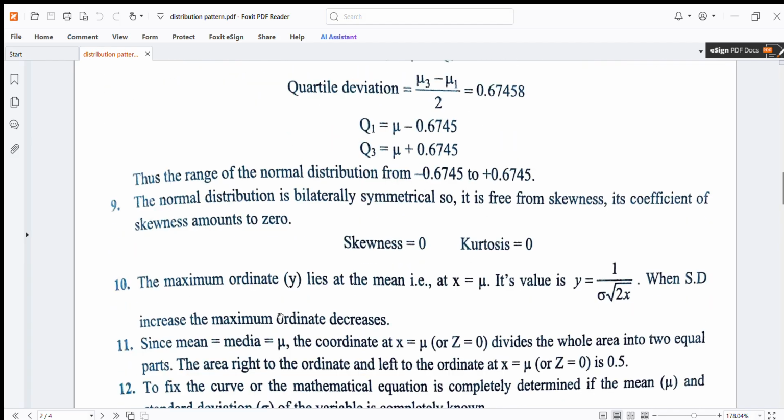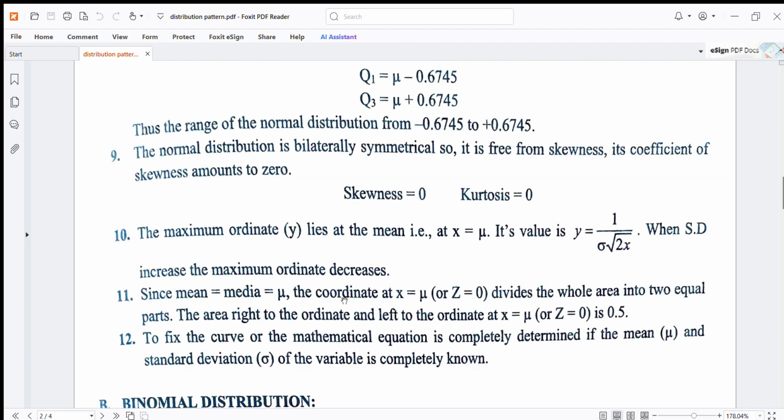The maximum ordinate y lies at the mean, i.e. x is equal to mu. Its value is y is equal to 1 upon sigma root 2 pi. When SD increases, the maximum ordinate decreases. Since mean is equal to median is equal to mu, the ordinate at x is equal to mu, z is equal to 0, divides the whole area into two equal parts.